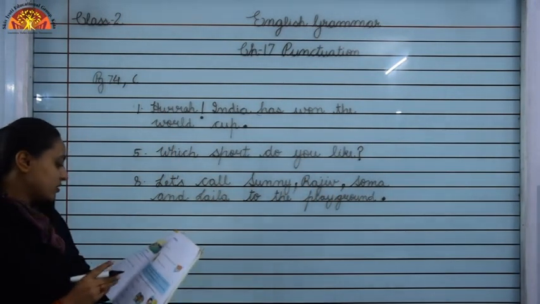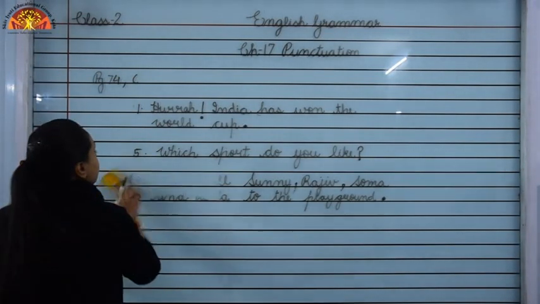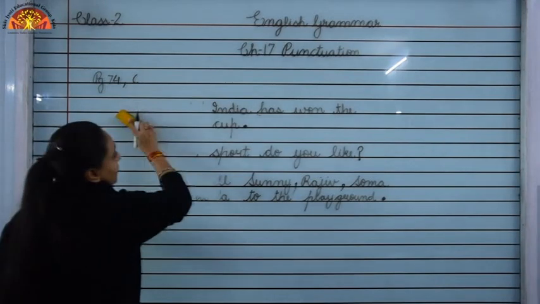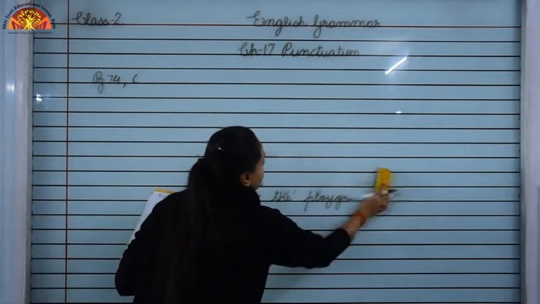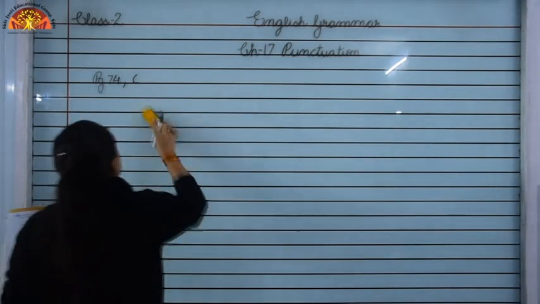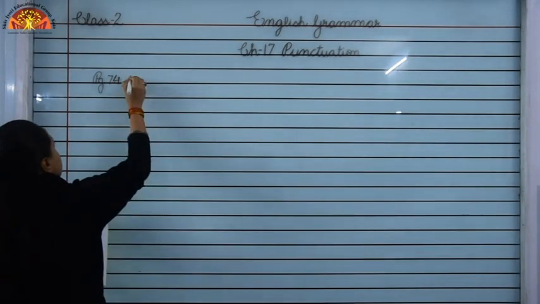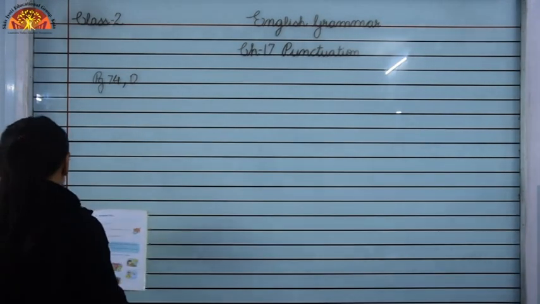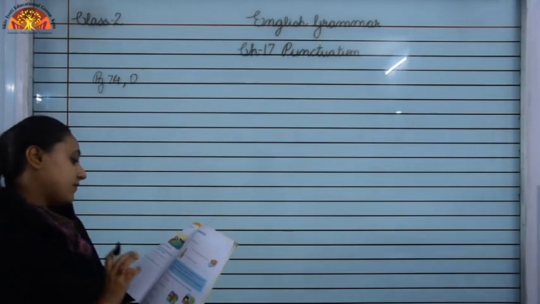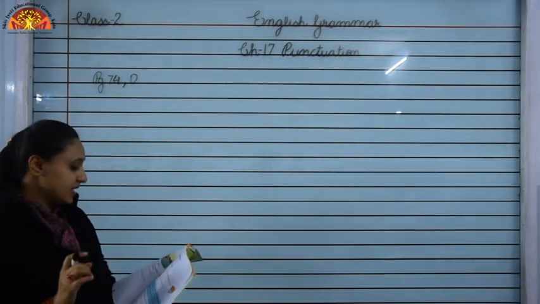Okay, now children, let us move to question D. Okay, it is on the same page, page number 74. Page number 74, question D. Write the names of 5 animals you will find in the following places. Make complete sentences.